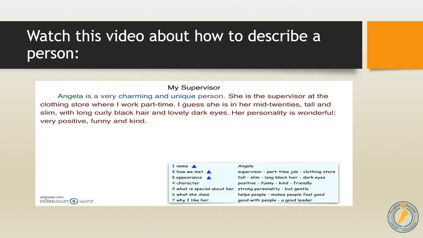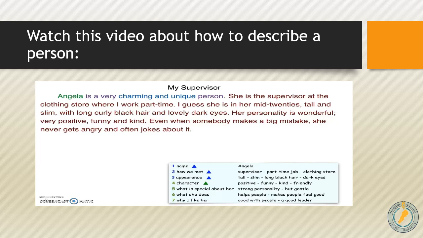When we say these character traits, we have to mention why. So I have to ask myself, why is she wonderful? Why is she very positive? Why is she funny? Why is she kind? So I have to give answers for these questions. Here comes the answer. Even when somebody makes a big mistake, she never gets angry and often jokes about it.